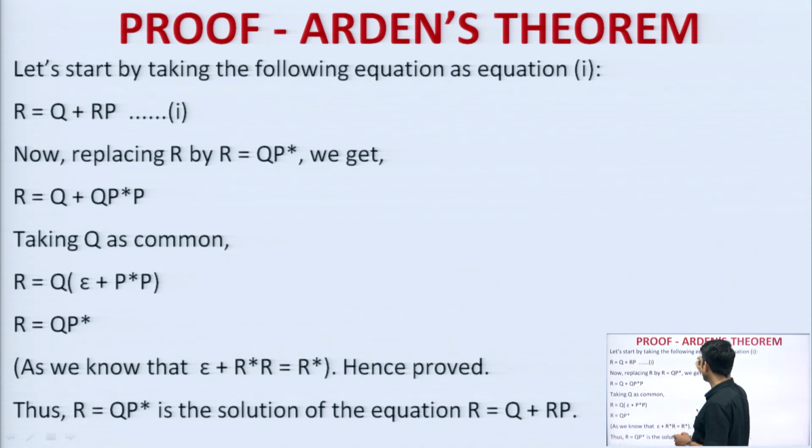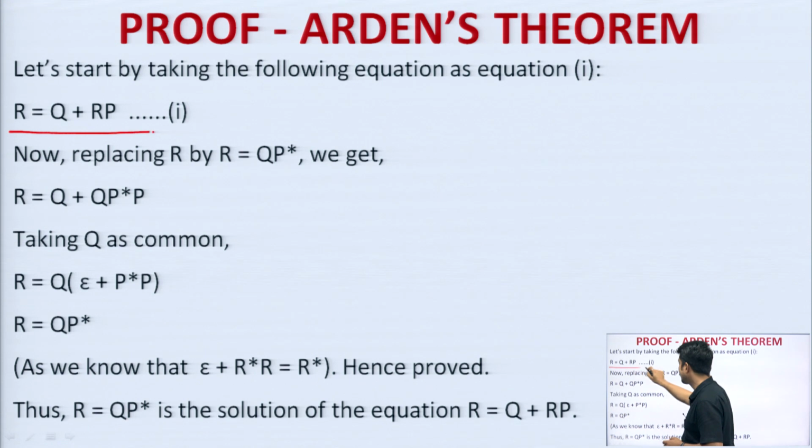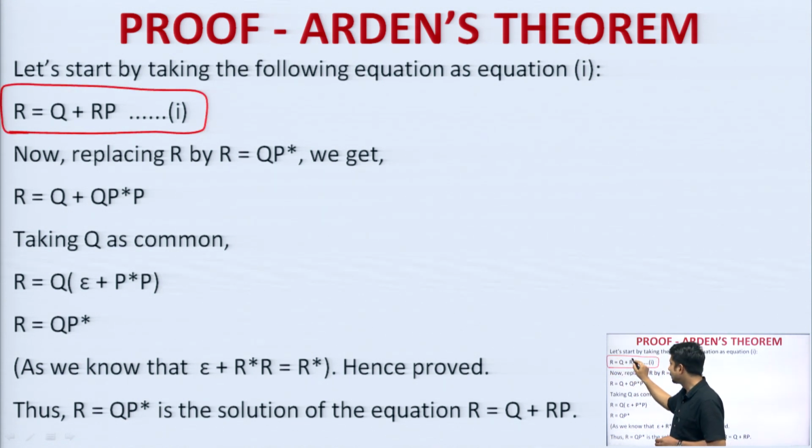Let us start by taking the following equation. So the preliminary equation is this one. Now what will I do? I will try to replace this R with QP star.